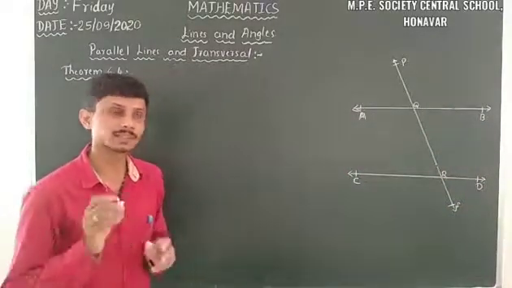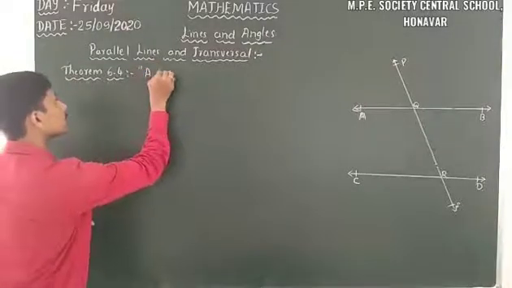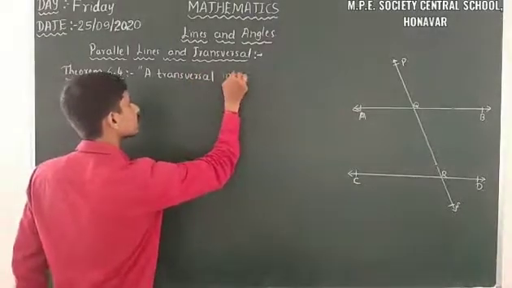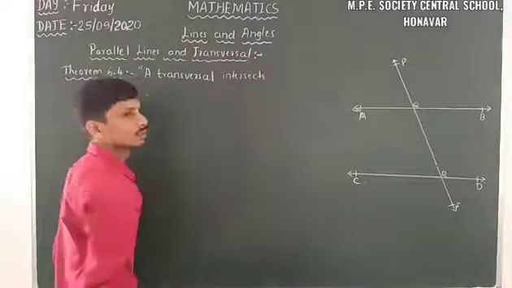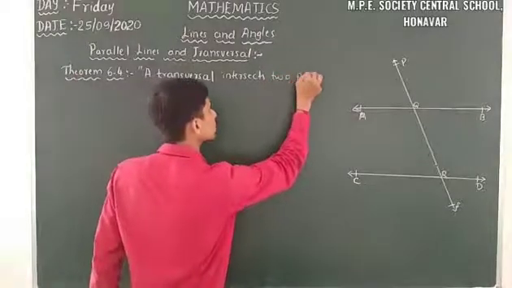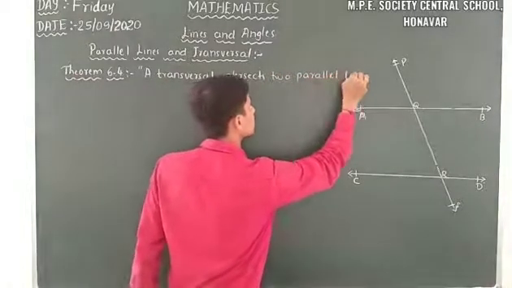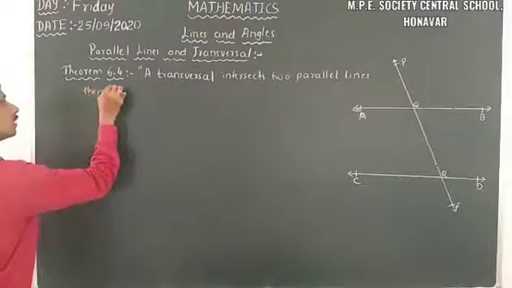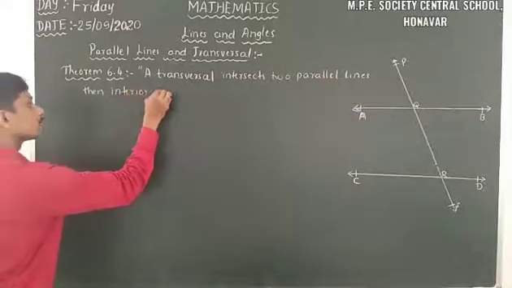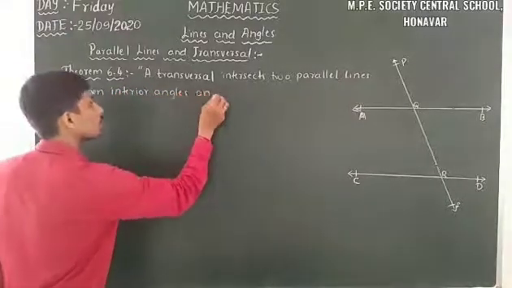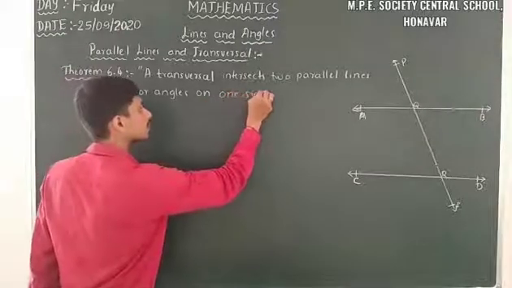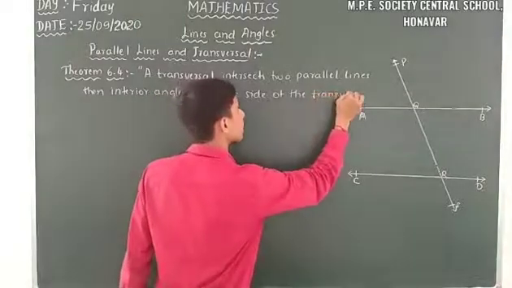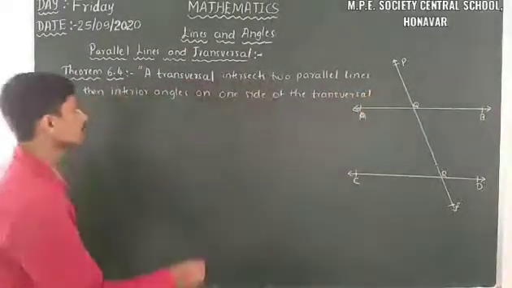So theorem 6.4 states that if a transversal intersects two parallel lines, then interior angles on one side of the transversal are supplementary.